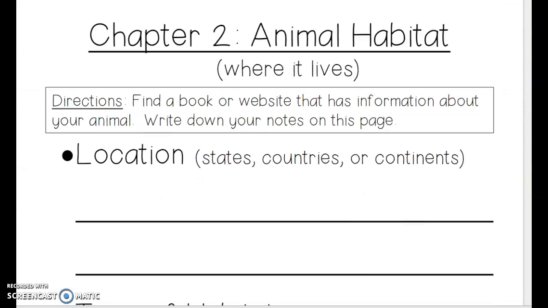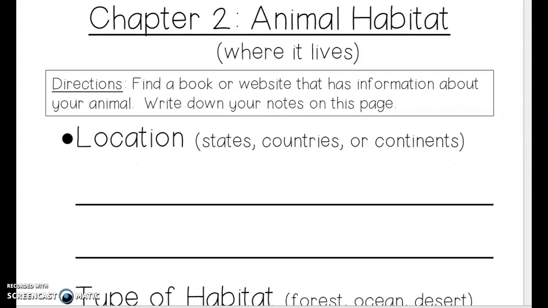So on day 2, we can then write about location. And from the reading or the website, the Britannica, we learned that they live in tropical regions. So we're going to write dive down T for tropical.